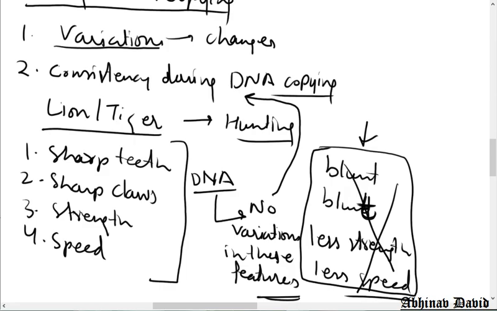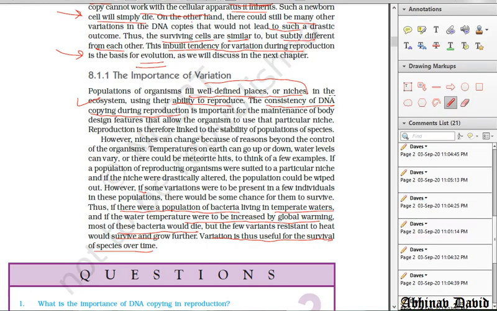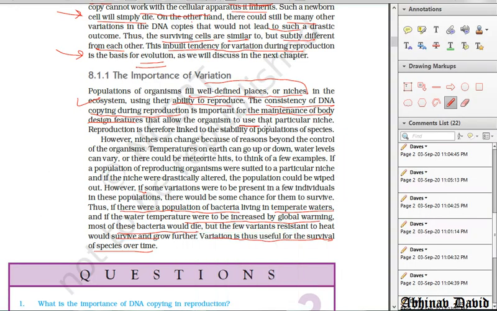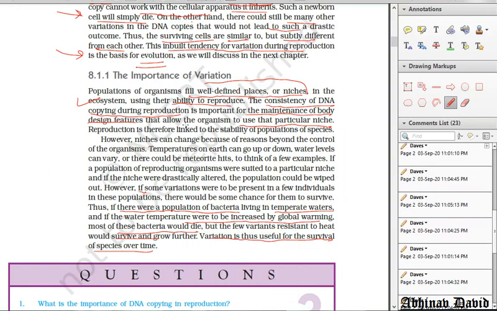Now let us see what is given here in the NCERT. The consistency of DNA copying during reproduction is important for maintenance of body design features, which we have already seen: sharp claws, sharp teeth, speed, strength. These are all body design features that allow the organism to use that particular niche, or to work in that particular place where the organism is living. So what is a niche? Niche is the working place of an organism.